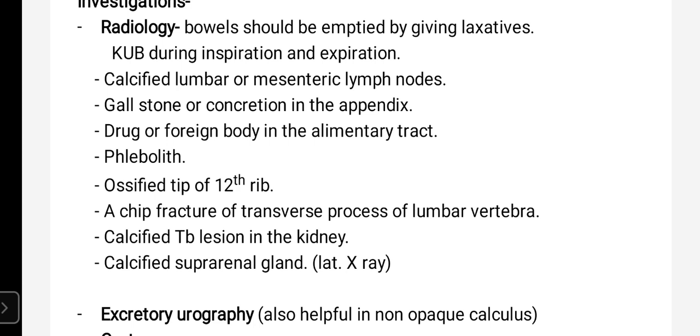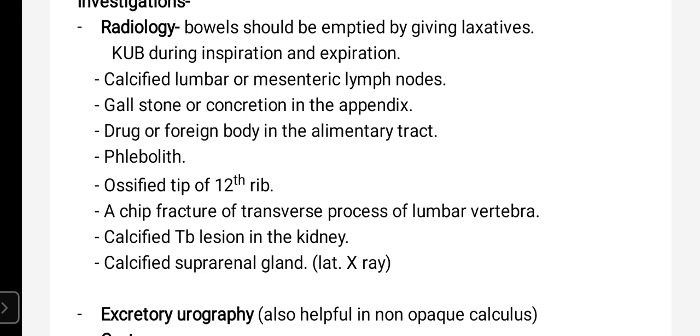If there are calcified lumbar or mesenteric lymph nodes present at the location of the kidney, they can be misdiagnosed as kidney stones.